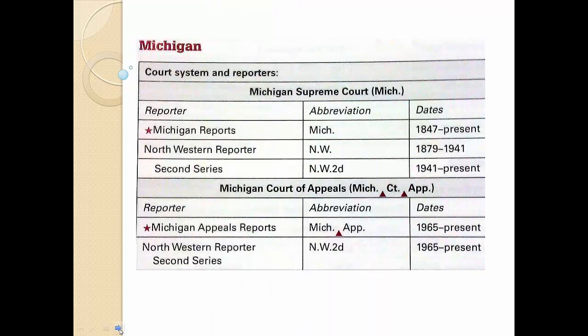State-specific reporters may be found in Appendix 1 under the state's heading. For instance, Michigan Supreme Court opinions are published in the Michigan Reports, abbreviated as MICH. The appendix also shows the regional reporter if appropriate. For instance, Michigan Supreme Court opinions are also found in the Northwestern Reporter. You may have already guessed that MICH. APP. stands for Michigan Appeals Reports.